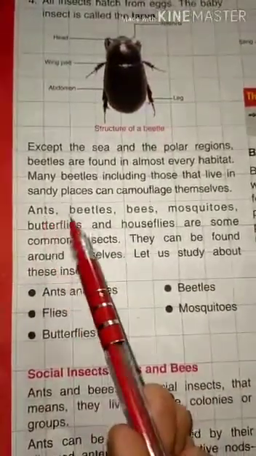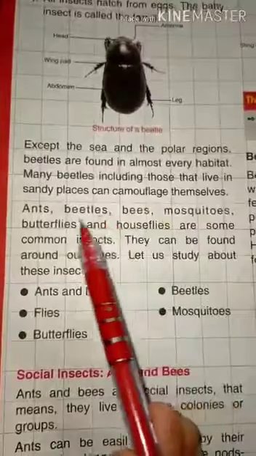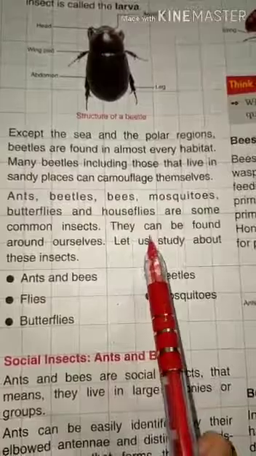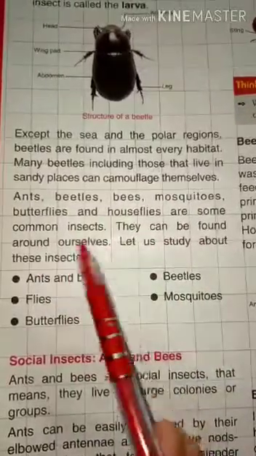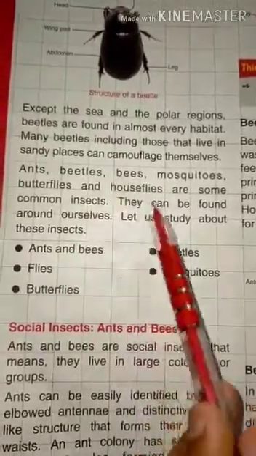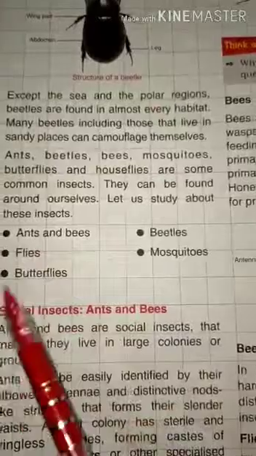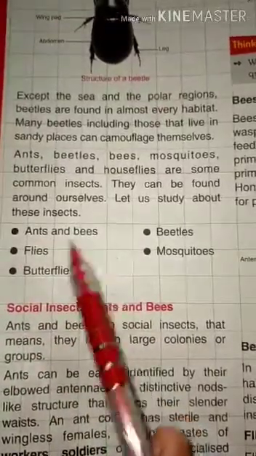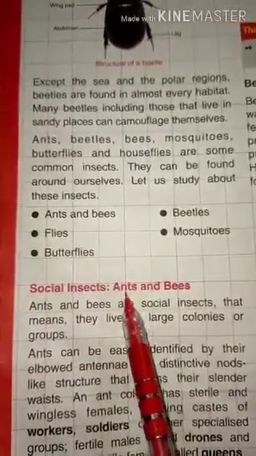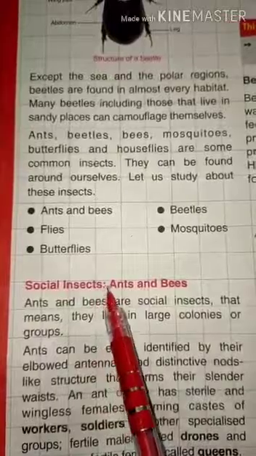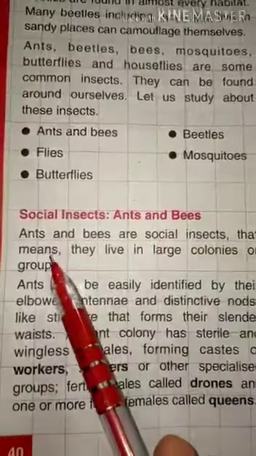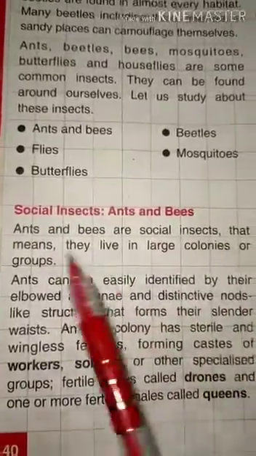Now next, ant, beetle, bees, mosquito, butterfly and housefly are some common insects. They can be found around us. So let's study about these insects. First, ant and bee. We will study about social insects, ants and bees. You know why they are called social insects? Ants and bees are called social insects, which means they live in large colonies or groups.